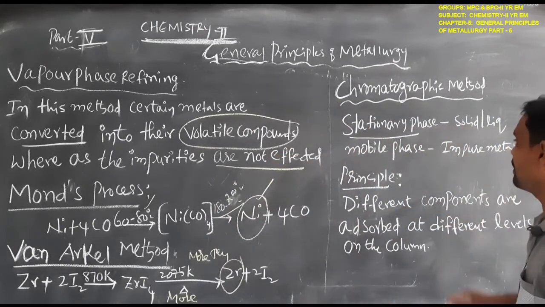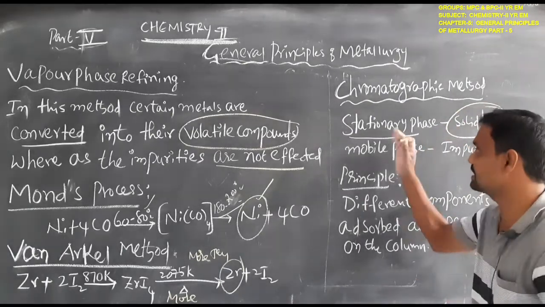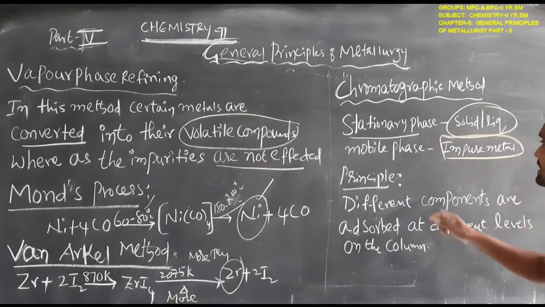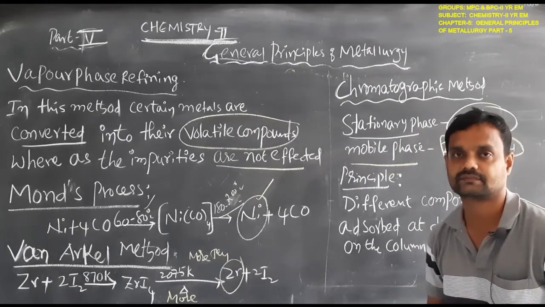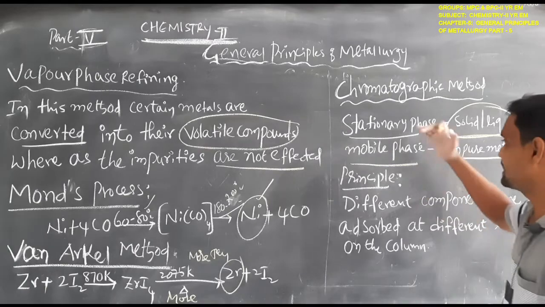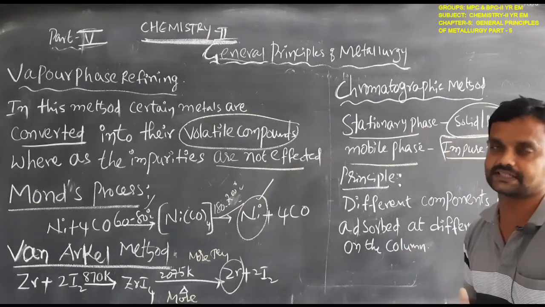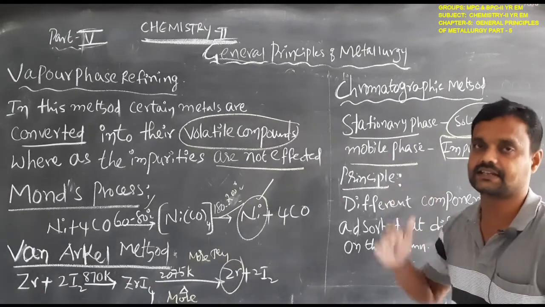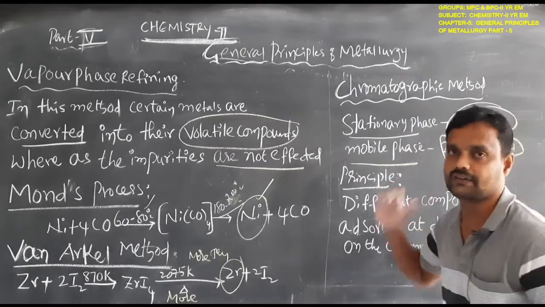The solid or liquid acts as the stationary phase, and the impure metal acts as the mobile phase in the chromatographic technique.